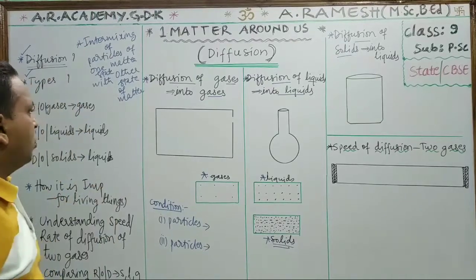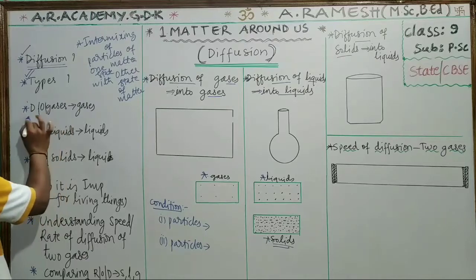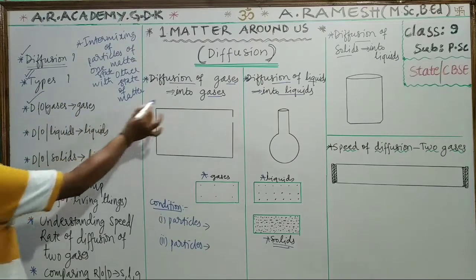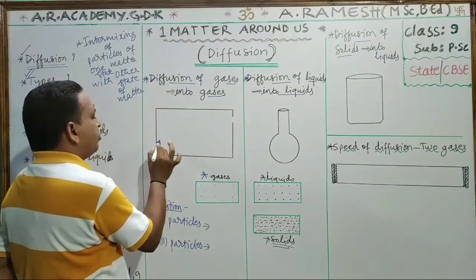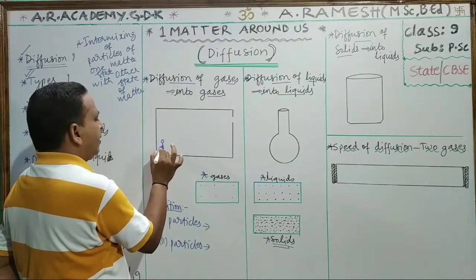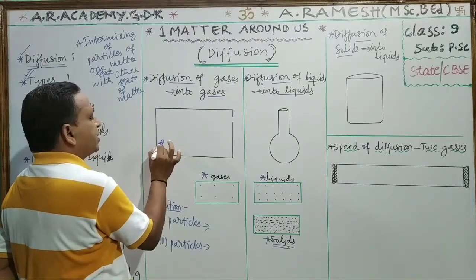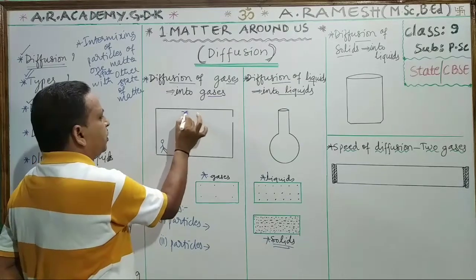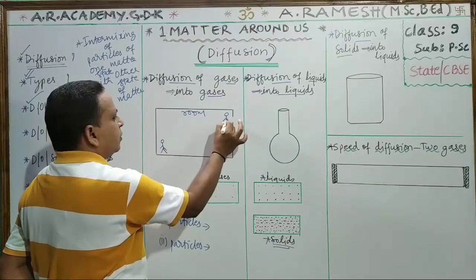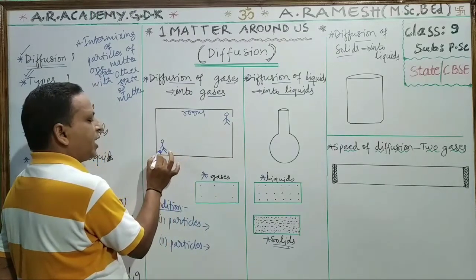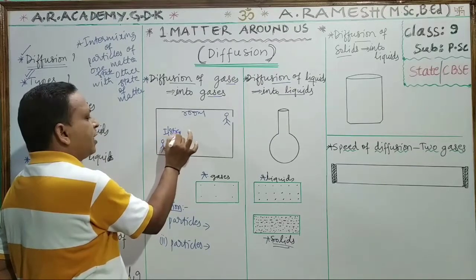Please look at the board. First we will discuss diffusion of gases into gases. For that, ask your friend to stand at one of the corner of this room with an incense stick, agarbatti.